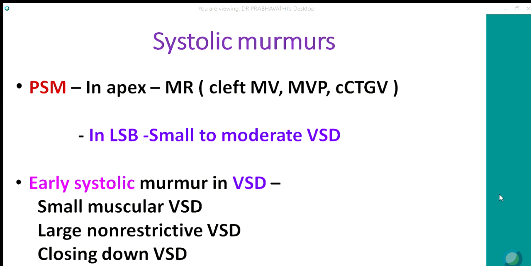Sometimes in VSD, you may hear just an early systolic murmur. This may occur in small muscular VSD because during contraction, the VSD can get closed in the later part of systole. Large non-restrictive VSD can have only an early systolic murmur because the gradient is less than 20 mmHg. Closing down VSD can also have a short early systolic murmur.